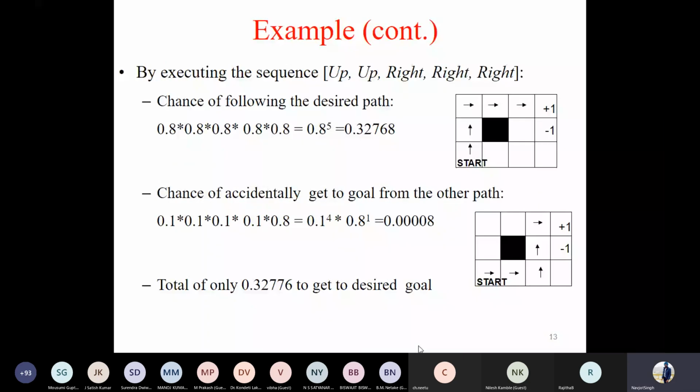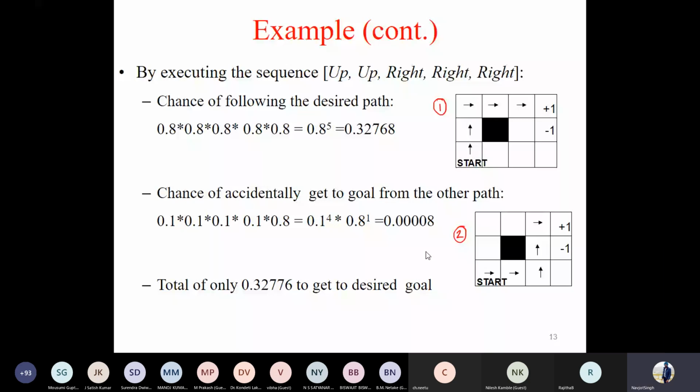Okay. Keeping this scenario in mind, let's assume the desired sequence of action should be up, up, right, right, right. Let's say this is the desired sequence. This is what I wish for. And let's assume these were the two paths that we actually executed, path number 1 and path number 2. These are the only two paths by which I can reach from start state to +1 state. Now, let's see these paths one at a time.